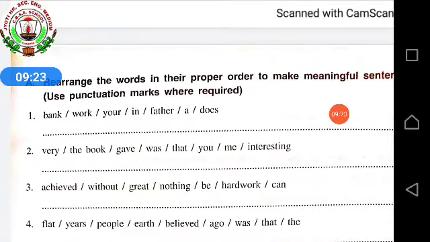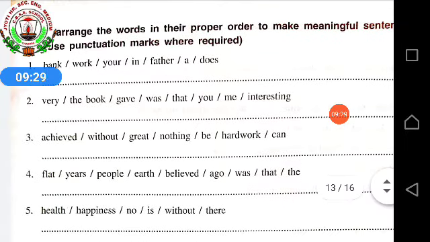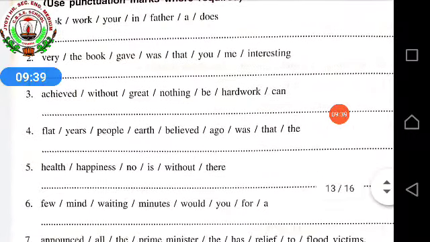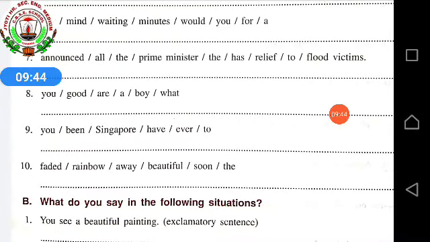So my dear children, in the same way, you have to rearrange these jumble words and form a meaningful sentence using the punctuation mark, question mark, full stop, exclamation, whatever will be coming over there, you have to put. So till 3 I told you, 4, 5, 6, 7, 8, 9, 10, try by yourself. If you won't be able to do, then ask me through WhatsApp. And if you have done and want to know whether it's correct or not, when I give you the PDF for the notes of this grammar portion, at that time you can check.